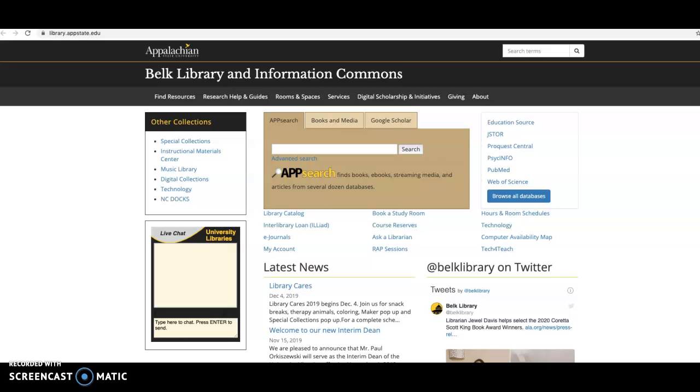This video will go over how to search for a trade publication article within the Belk Library databases. To get started, we need to enter our search term in App Search.